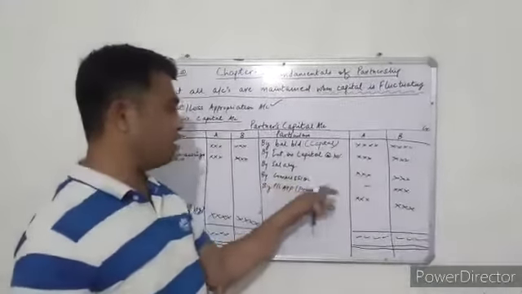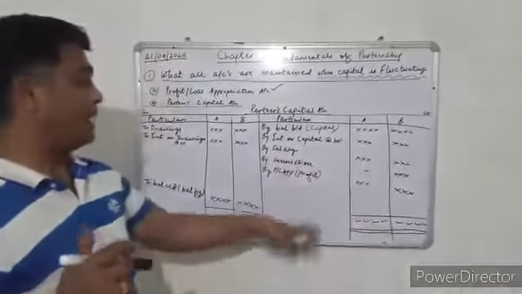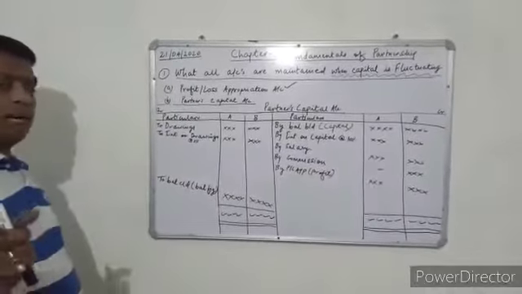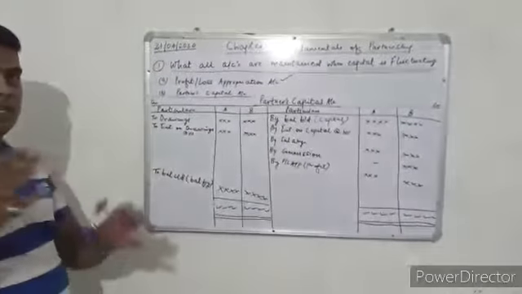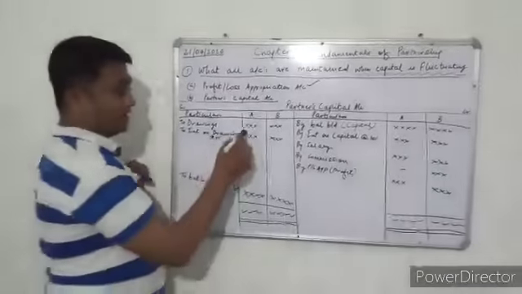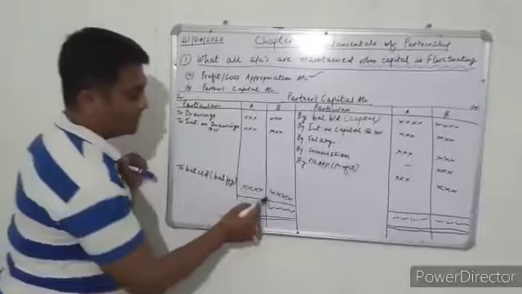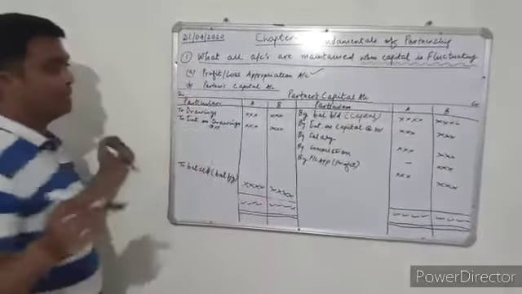Both the partners' salary. Commission was given only to B, if you remember, in the P&L appropriation account, and the P&L appropriation profit which we got after deducting the debit side total from the credit side. Then drawings, then interest on drawings. Then this is your balance figure, and this will be termed as your answer.